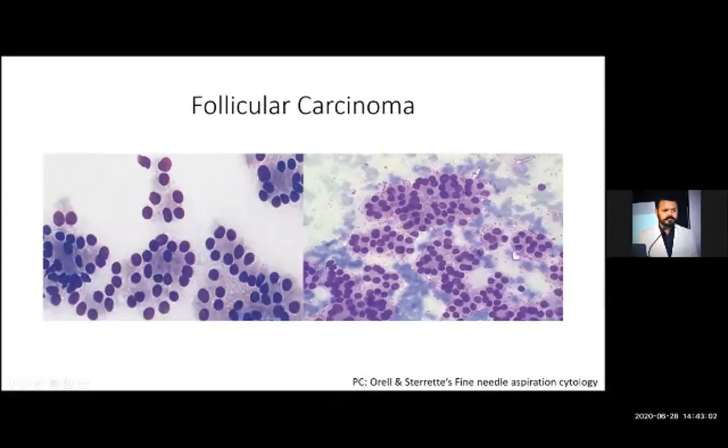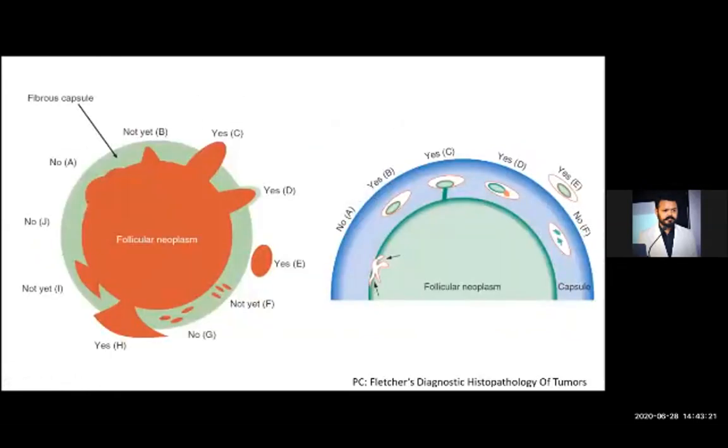In this photomicrograph also, you can very well see these round follicular structures. So the repeated microfollicular pattern is very characteristic of follicular neoplasm, either follicular adenoma or carcinoma. To differentiate between follicular adenoma and carcinoma, we have to perform histopathology. We cannot differentiate carcinoma or adenoma on a FNAC slide.